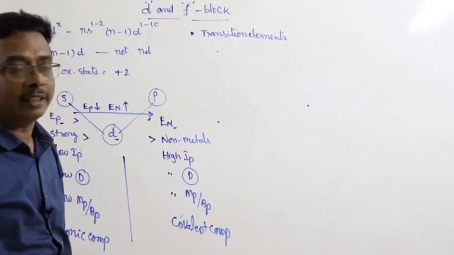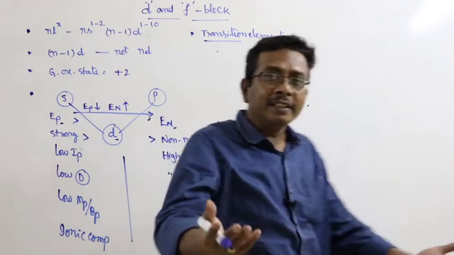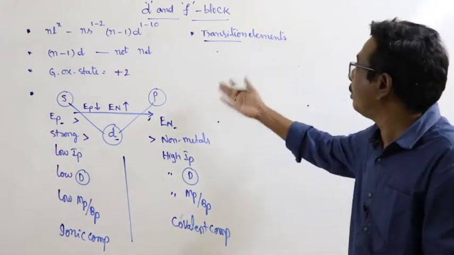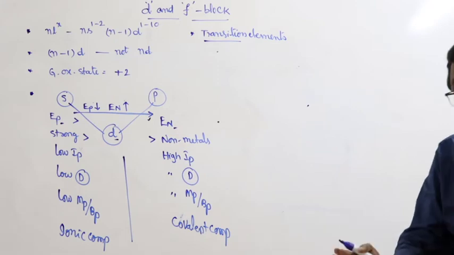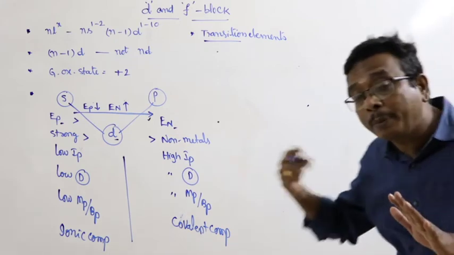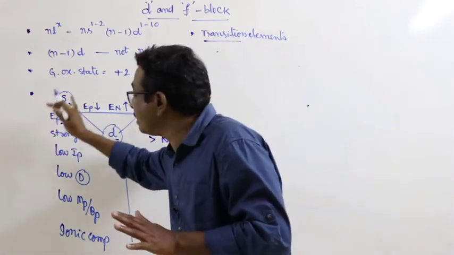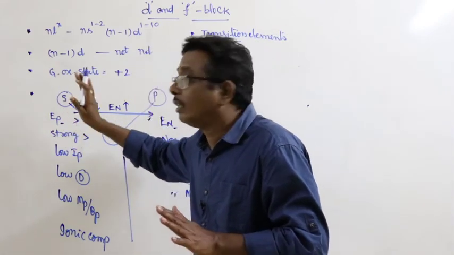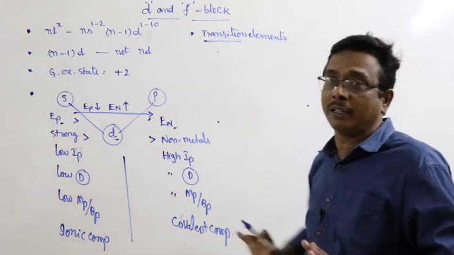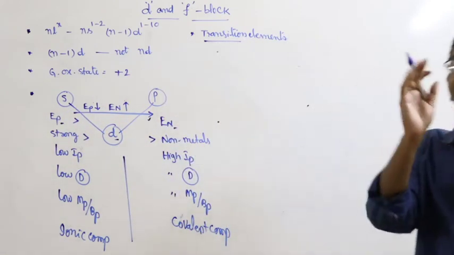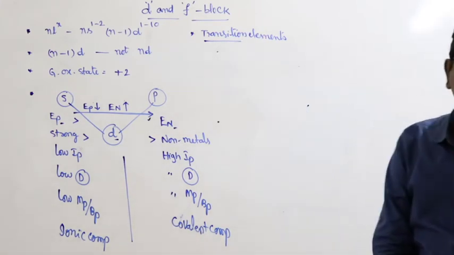How can you define the word transition elements? Generally, d block elements are also known as transition elements. Why are they represented as transition elements? They represent a gradual change in the nature of elements from highly electropositive s block to electronegative p block. As a result of that, they are represented as transition elements.